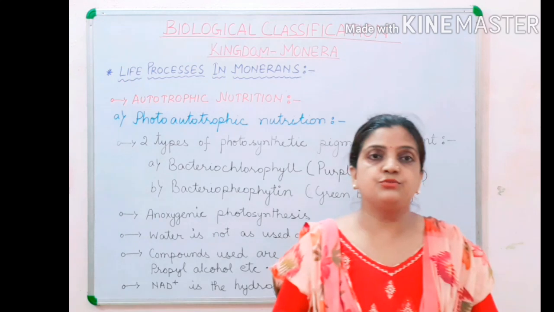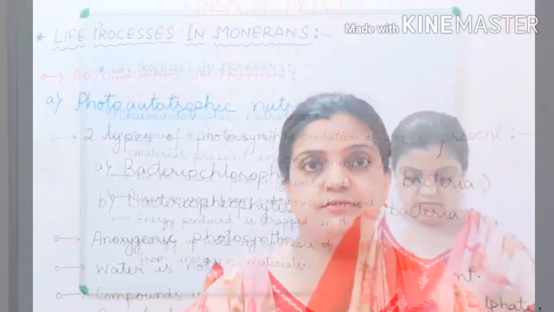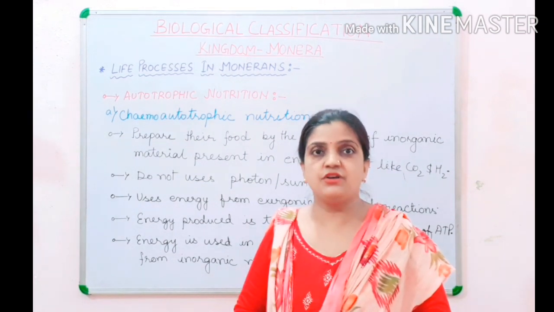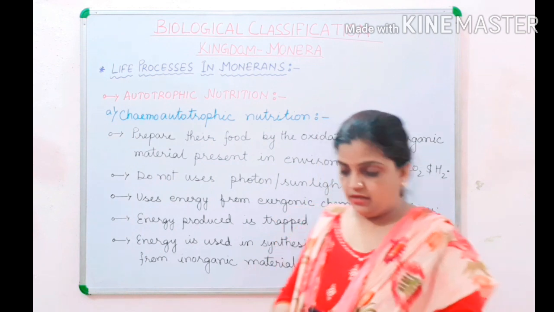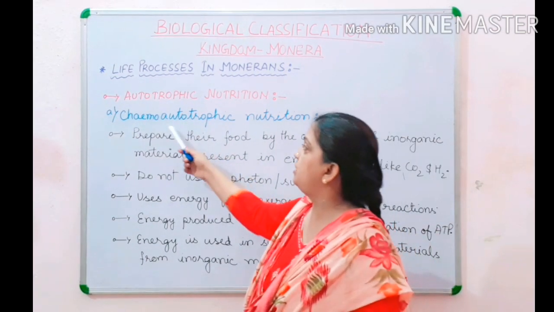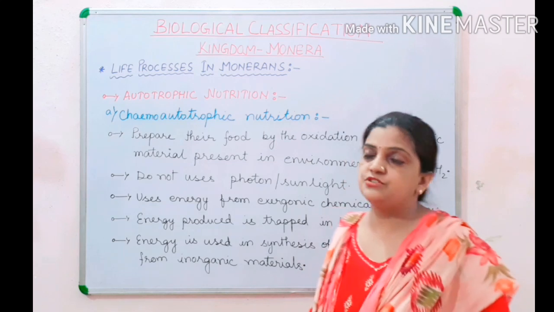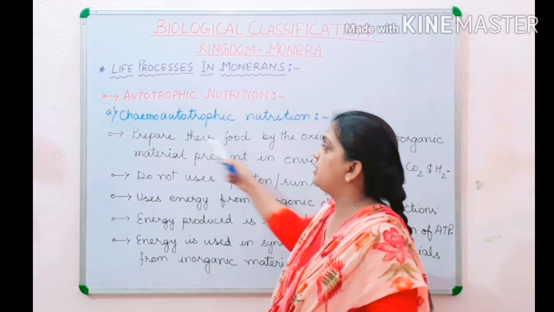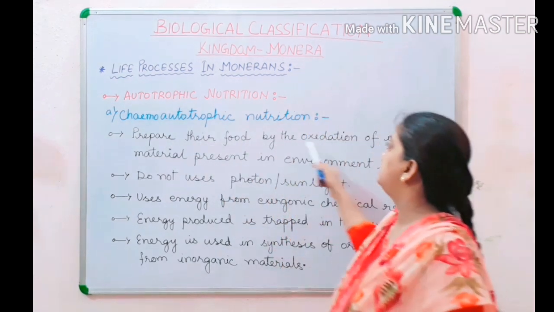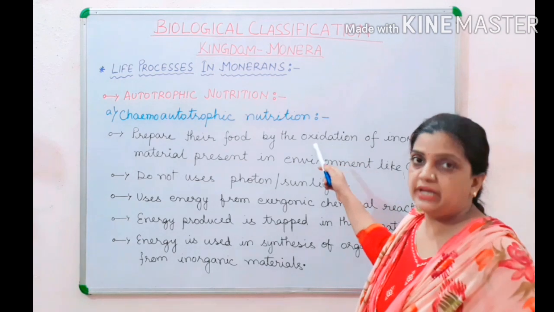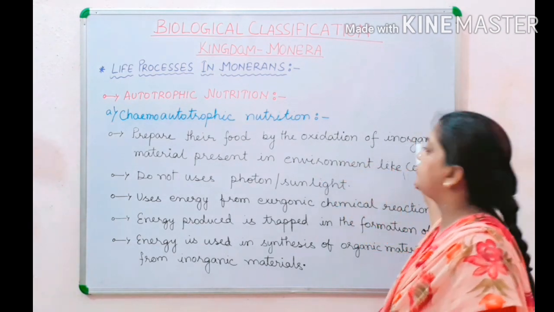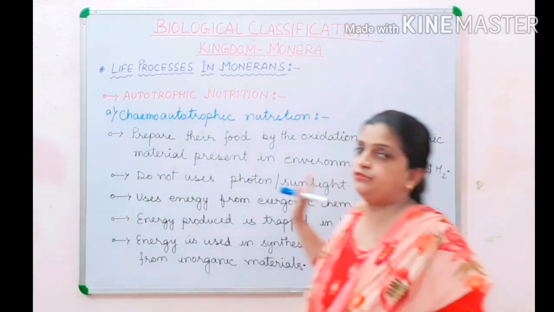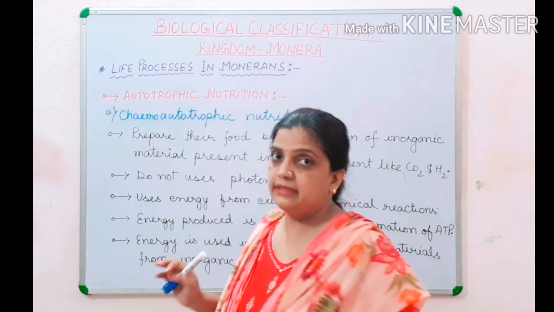Now I will be moving to the chemosynthetic nutrition. Now children, moving ahead with the next part of nutrition method, which is chemosynthetic nutrition. What happens during this chemosynthetic or chemoautotrophic nutrition? It helps in the preparation of food. Organisms prepare their food by oxidation. Oxidation means breaking down. So by the oxidation of inorganic materials present in the environment like carbon dioxide, hydrogen and all other types of inorganic materials.